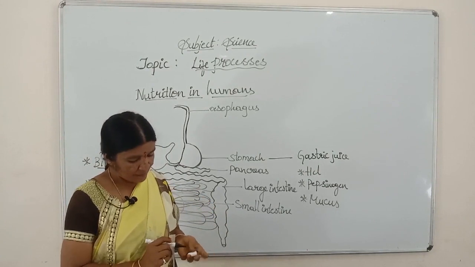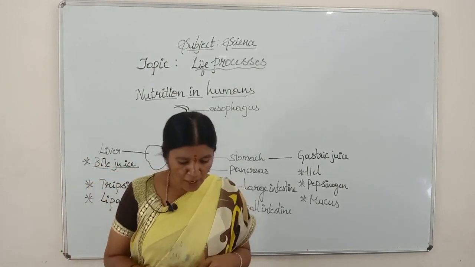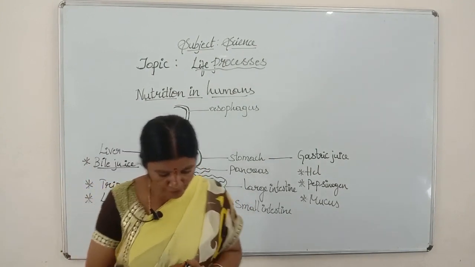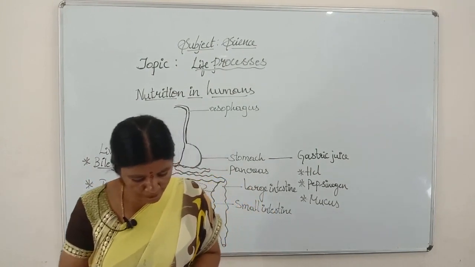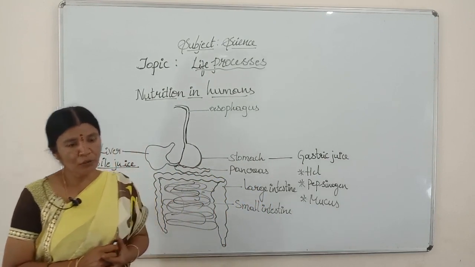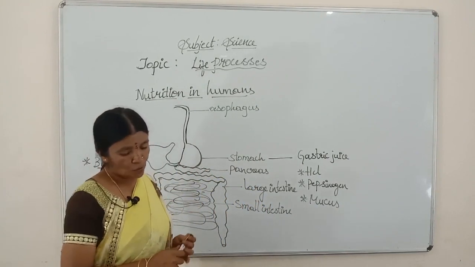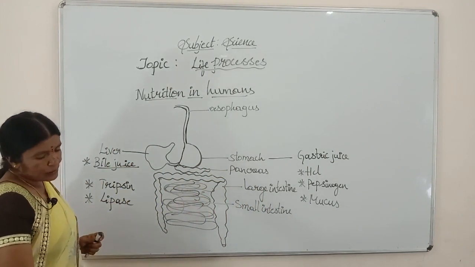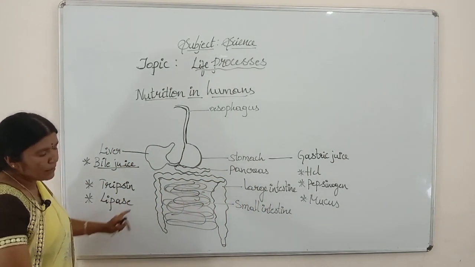The small intestine also has some digestive juices where carbohydrates are broken up into glucose, proteins into amino acids, fats into fatty acids and glycerol, so that they can enter the bloodstream.